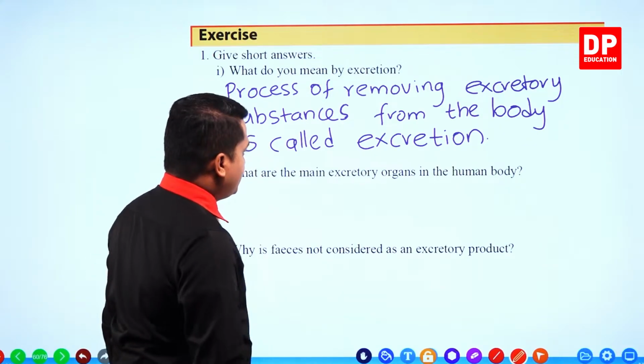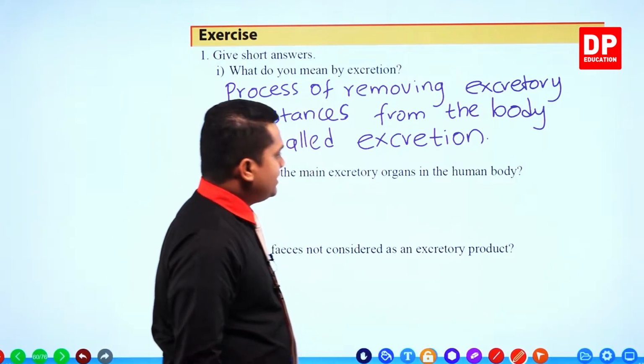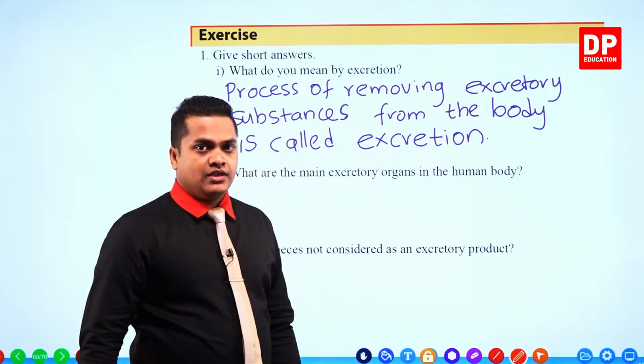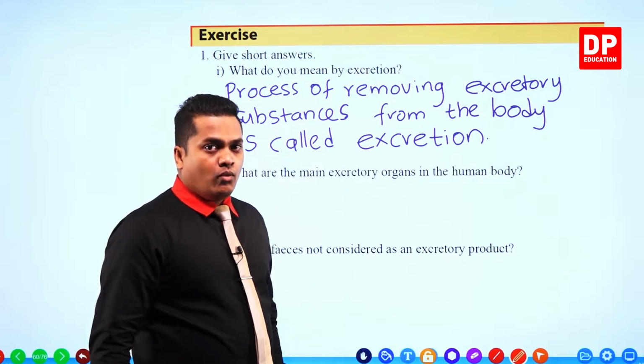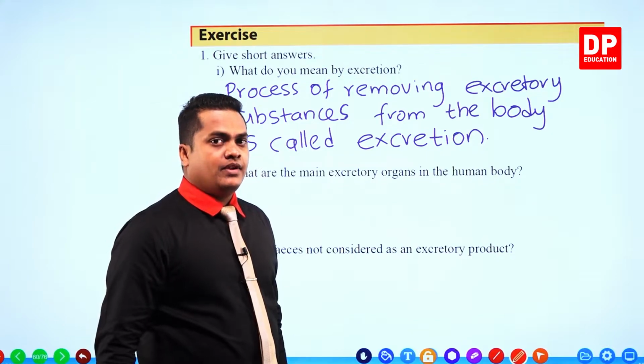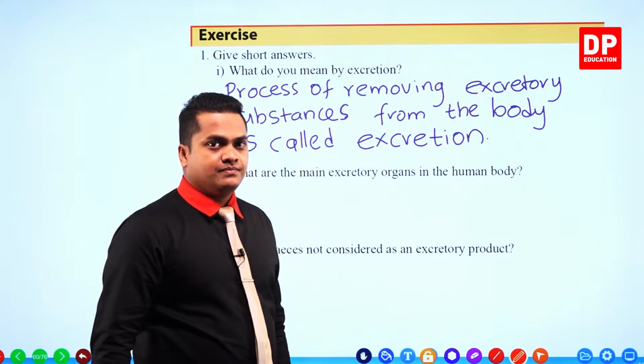Right then, let's see what the second question is. What are the main excretory organs in the human body? They are asking about the main organs that produce excretory substances.